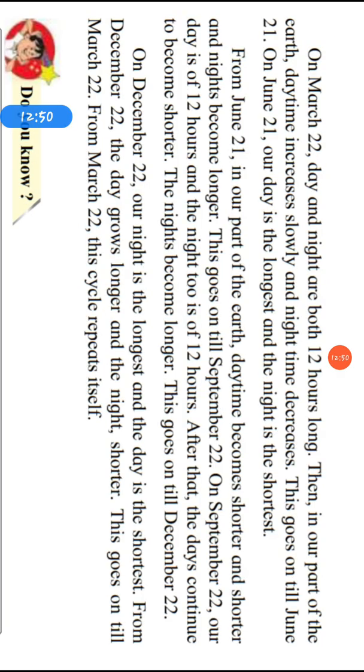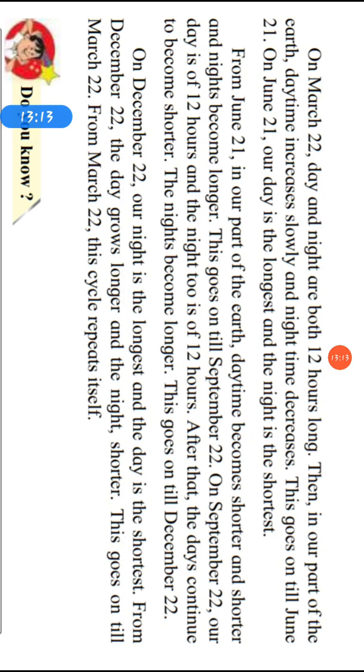On March 22, day and night are both 12 hours long. Then, in our part of Earth, daytime increases slowly and nighttime decreases. This goes on till June 21. On June 21, our day is the longest and the night is the shortest.